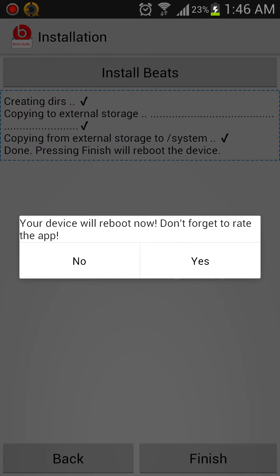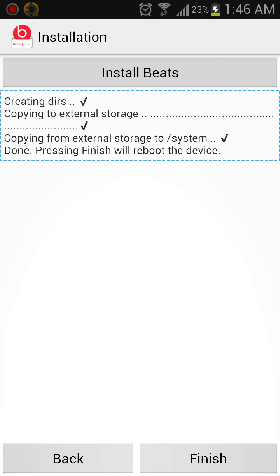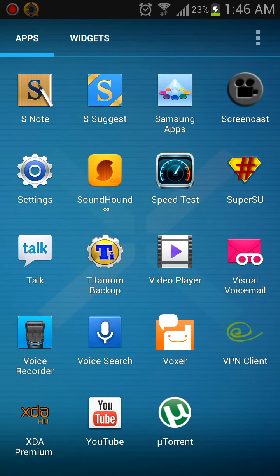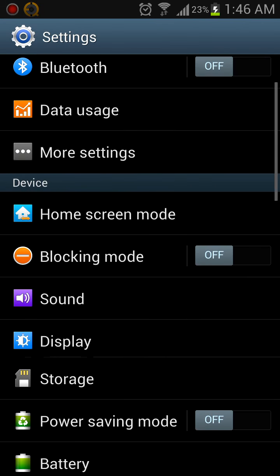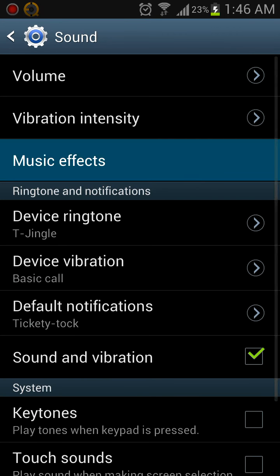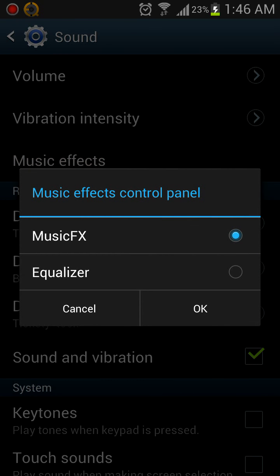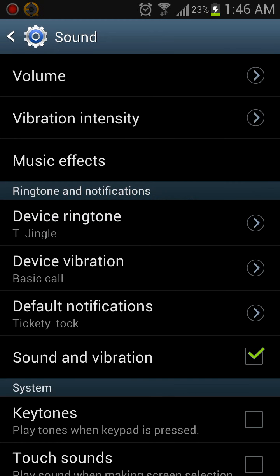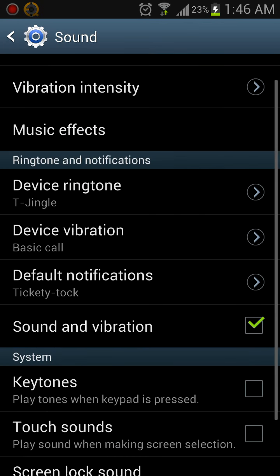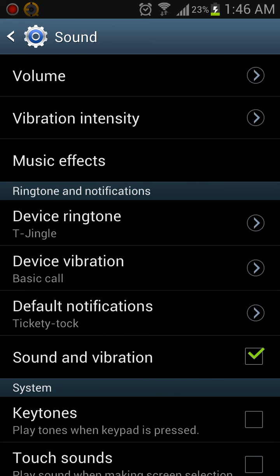Finish. After you reboot your phone, you're gonna go to settings, sound, music effects, and it's gonna appear right here, and that's it. If you have any more questions, feel free to message me or I'll try to help you guys out.